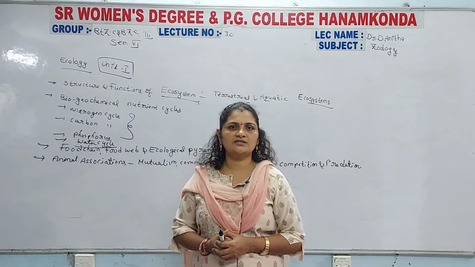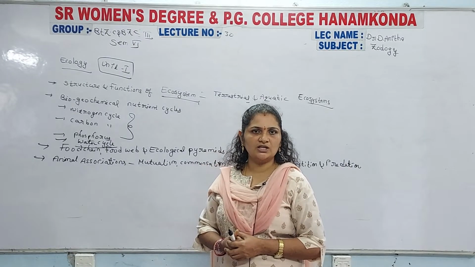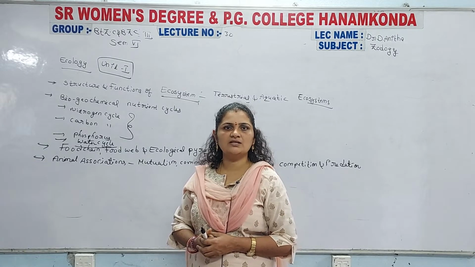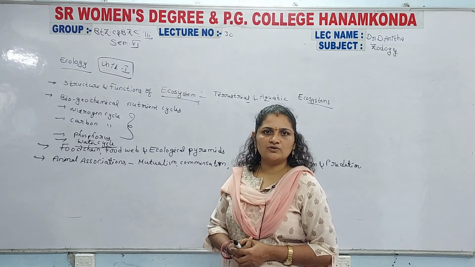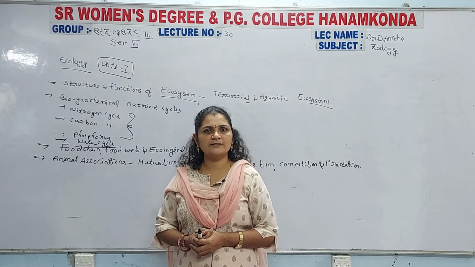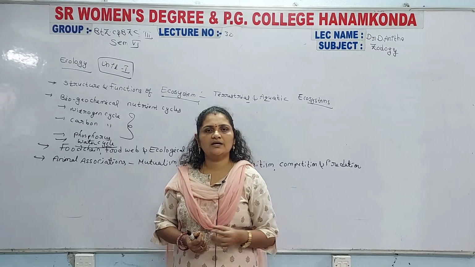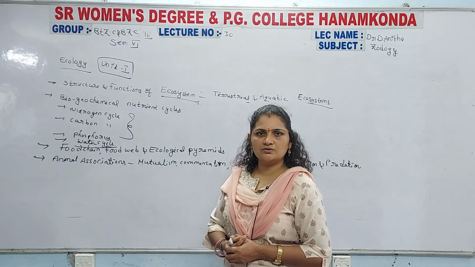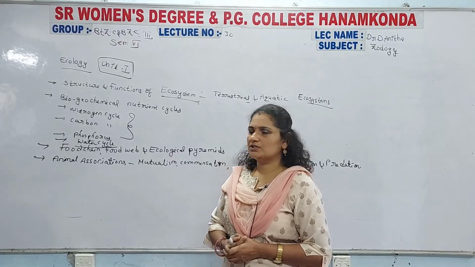In this manner the nitrogen cycle rotates, and then there is the carbon cycle. Carbon is also helpful for every organism. Carbon is in the form of carbon dioxide in the air, which is not directly utilized by every organism. It has to reach the earth region, then only organisms utilize it. That is the carbon cycle. Through the respiration process it is released into the air, and through other processes like combustion, coal mines and so on, the carbon is again released into the air. So that is the carbon cycle.